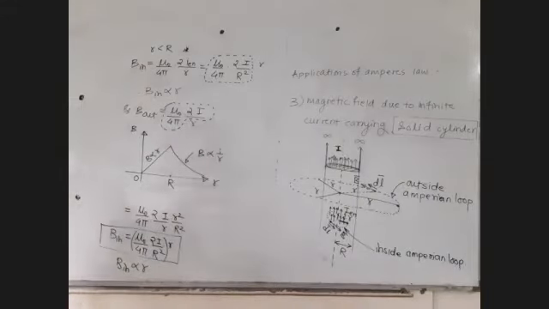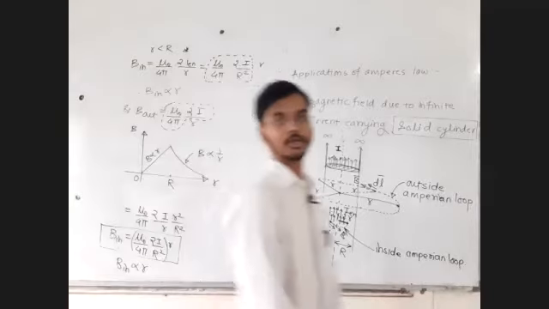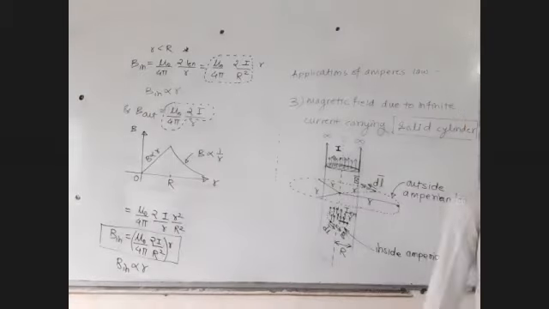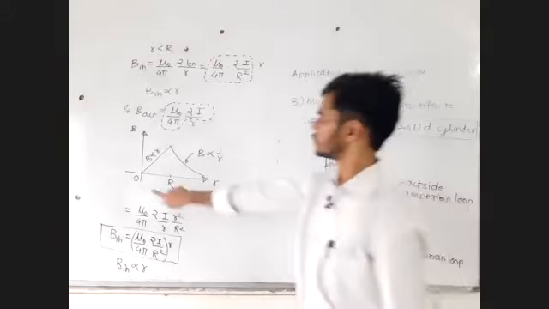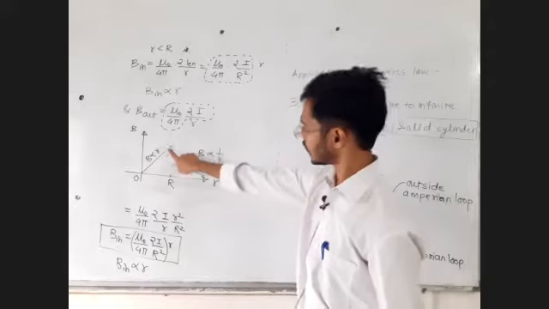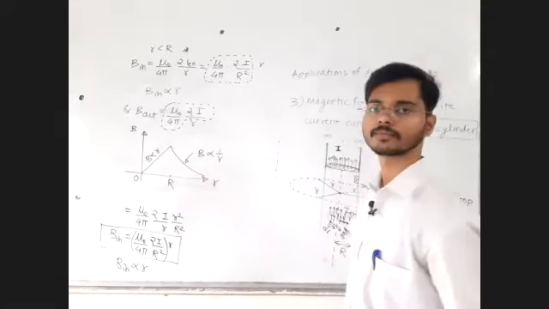Reply in the chat box. See how easily you can deal with the graphs. You can observe it here. Inside proportional to r, outside proportional to 1 upon r.